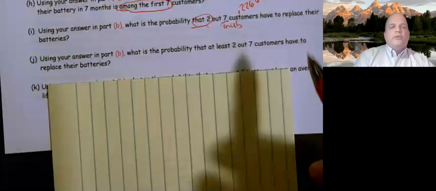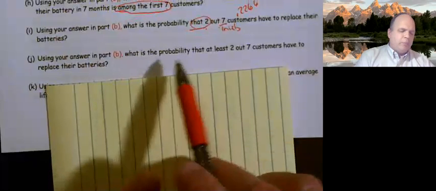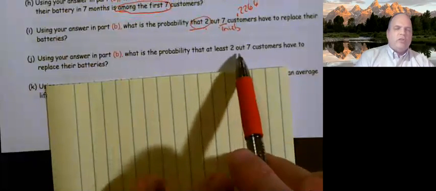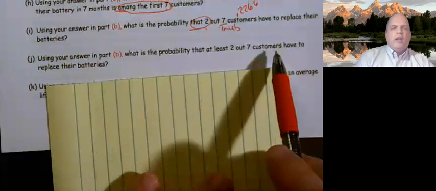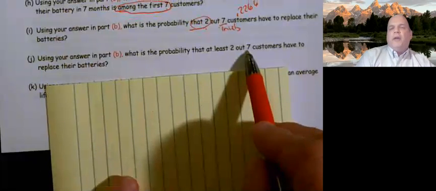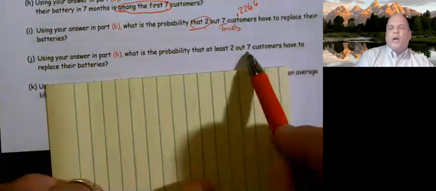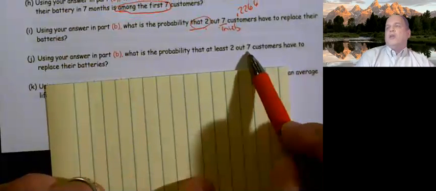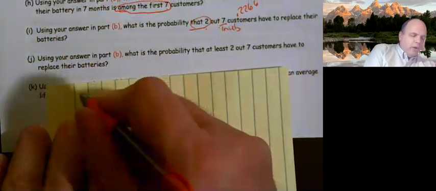Okay, so this one's going to contrast very nicely with letter I. It says, using your answers in part B, what's the probability that at least 2 out of 7 customers have to replace their batteries? First off, because I have a number 7 and I'm not looking for the first, this is 7 trials. I'm talking to 7 people, regardless whether it's the first one or not. So because I have 7 trials, this clues me in to a binomial.